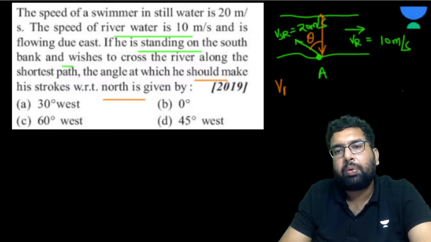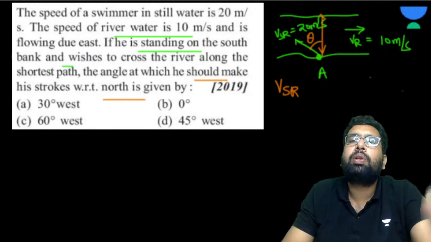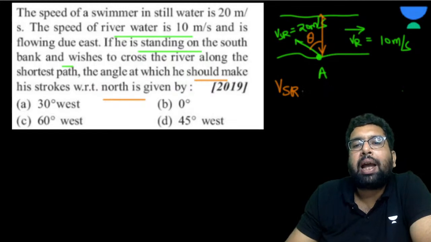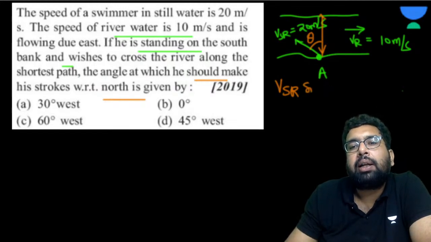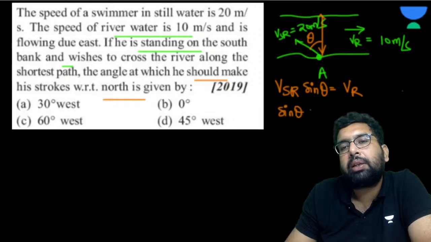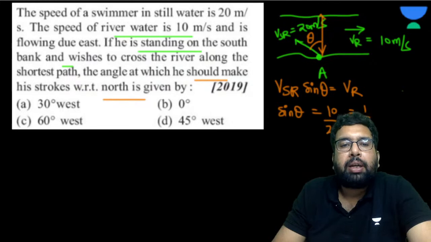If you don't want to remember the formula, you know the drift has to be zero. So in this case, the net velocity of swimmer with respect to the ground in x direction must be zero. So for that, VSR sine theta is equal to VR. So sine theta is VR by VSR, which is 10 by 20. So this is 1 by 2. So sine theta is 1 by 2.